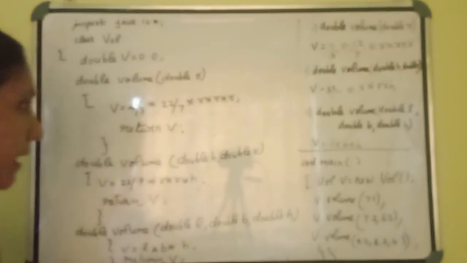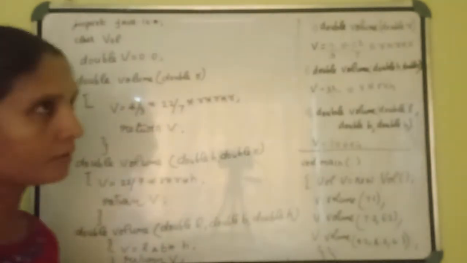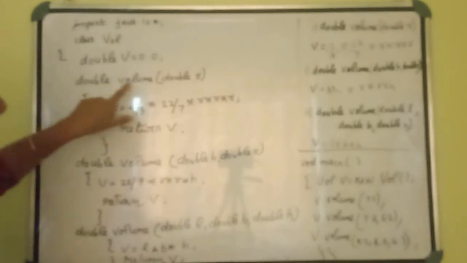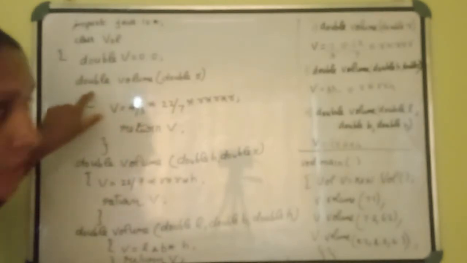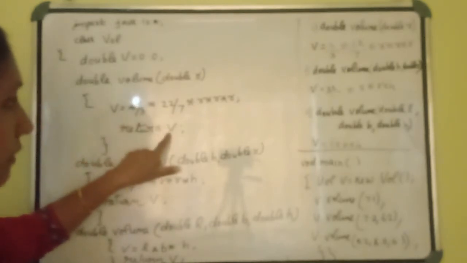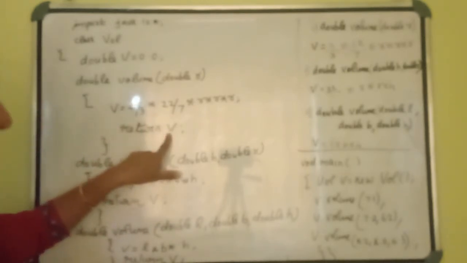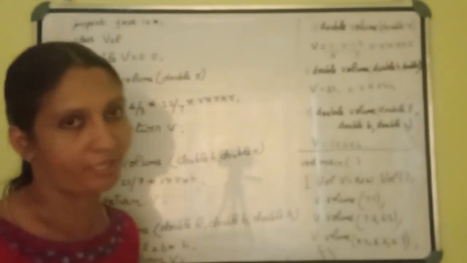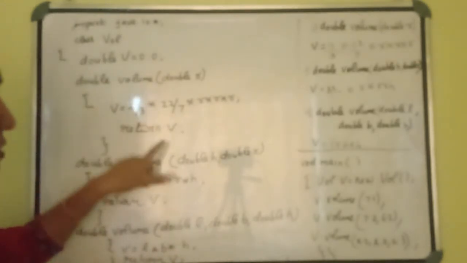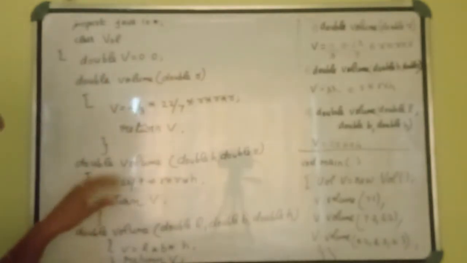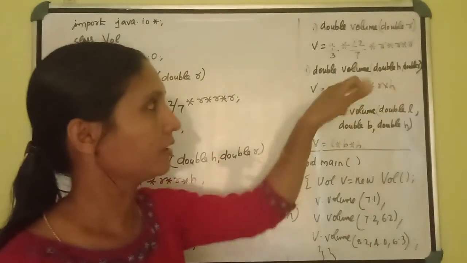The same equation. And we want to print the value, but in this question, they mentioned the return type of this function is double. Because of that, you have to use one return keyword here. And which value will be returned? V. Sometimes, just imagine if it is void, what will we do? System.out.println V. But here they used double. Because of that, I will use this return keyword. Don't forget it.